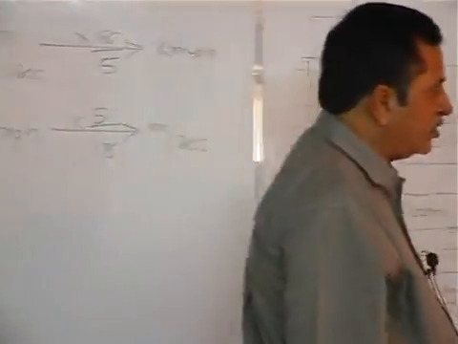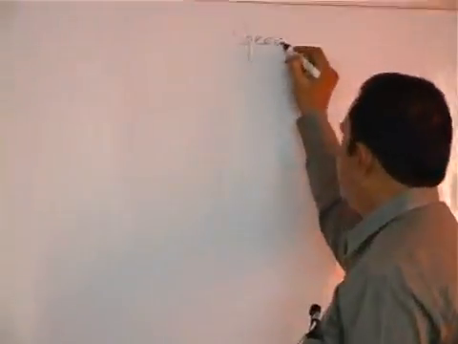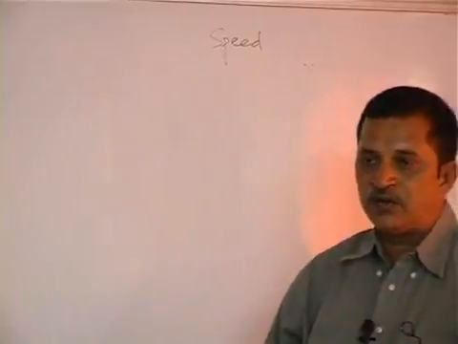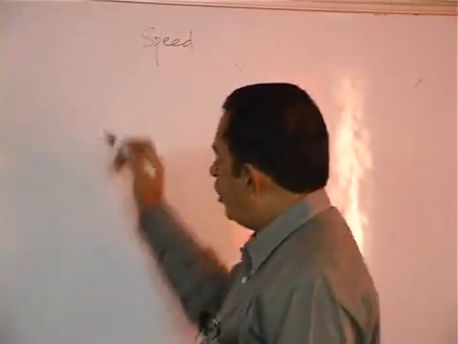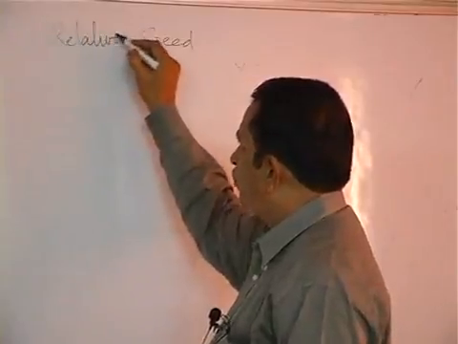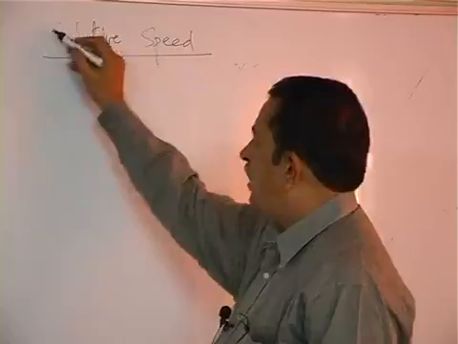And coming to the speed point of view, the speed when we are talking related to two trains, we call it the relative speed of the two trains.